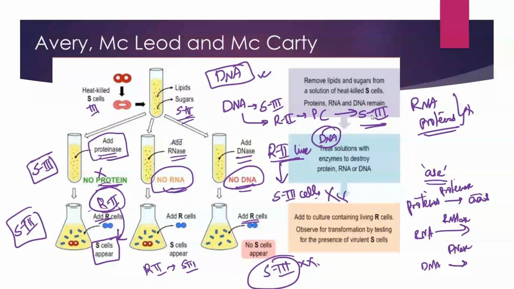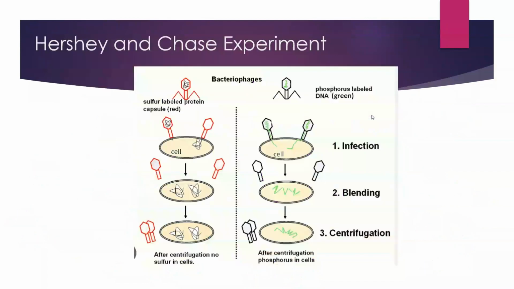But many of the scientists were not completely accepting the hypothesis or the findings of Avery, McLeod and McCarty. Later, Hershey and Chase did another remarkable experiment where they worked with bacteriophages. They didn't work with bacteria like Griffith or Avery, McLeod and McCarty, who worked on Streptococcus pneumoniae, the S3 strain and R2 strain. But Hershey and Chase worked on bacteriophages.